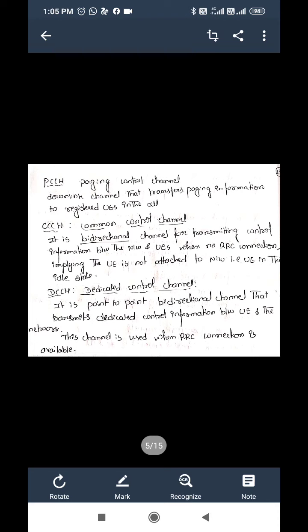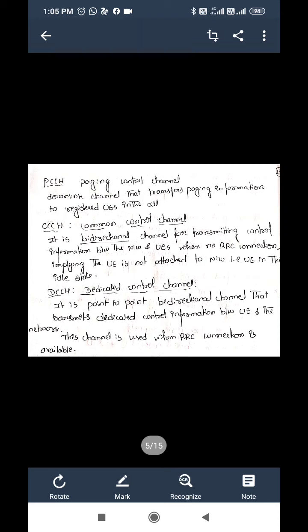It is used when there is no RRC connection, implying the UE is not attached to the network, that is, the UE is in idle state. Idle state means our mobile unit is not connected to the network. In that idle state, common control channel signals are used.